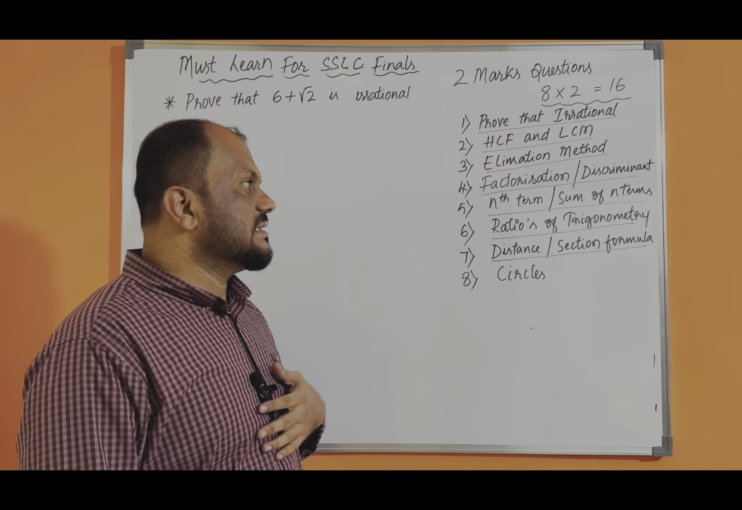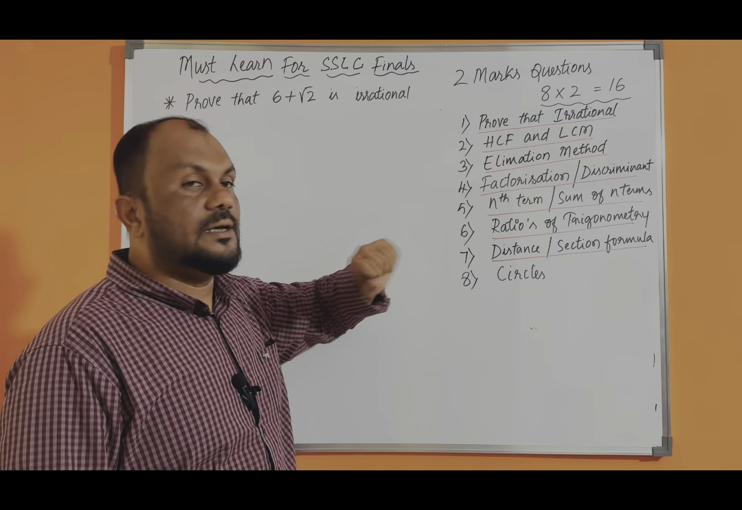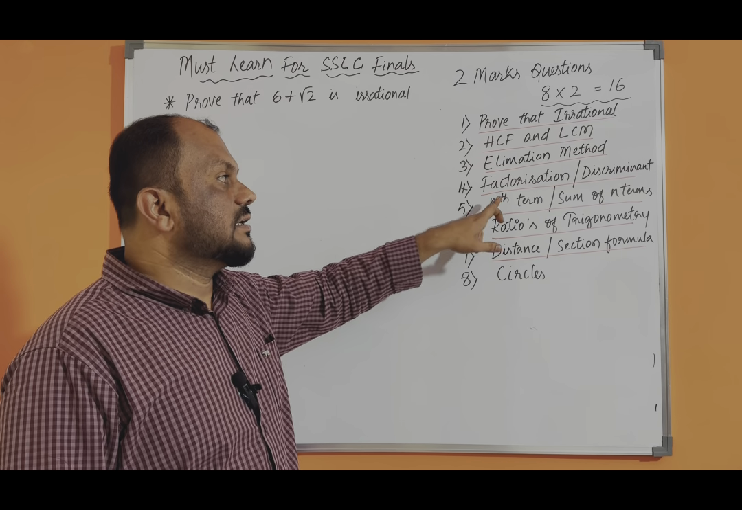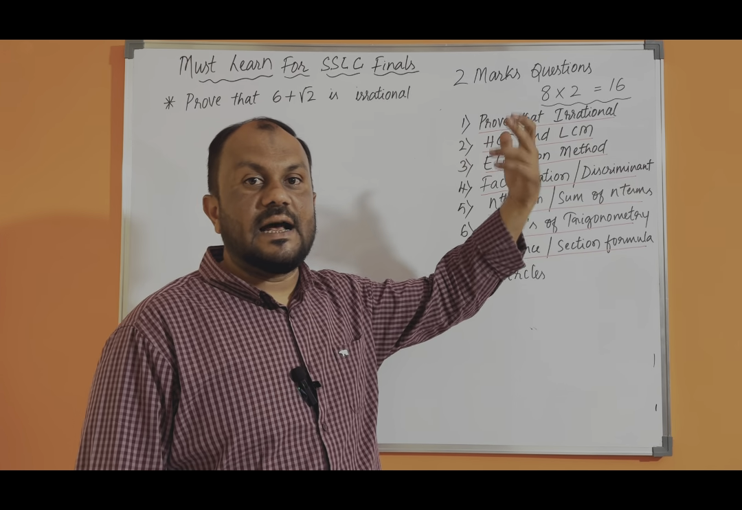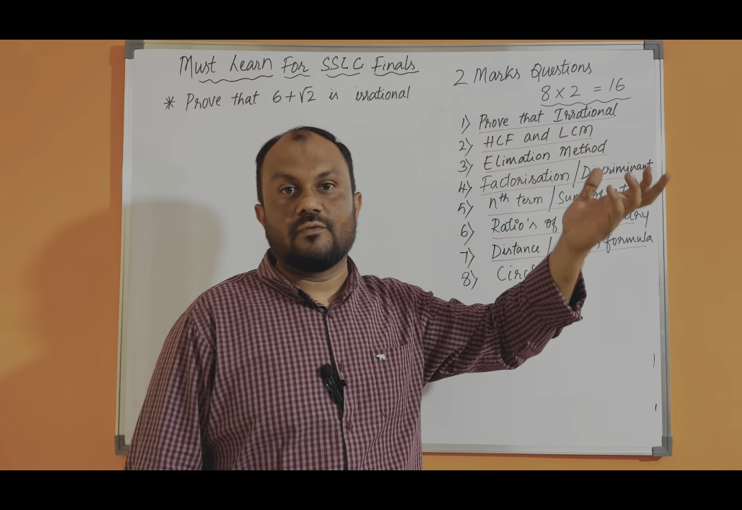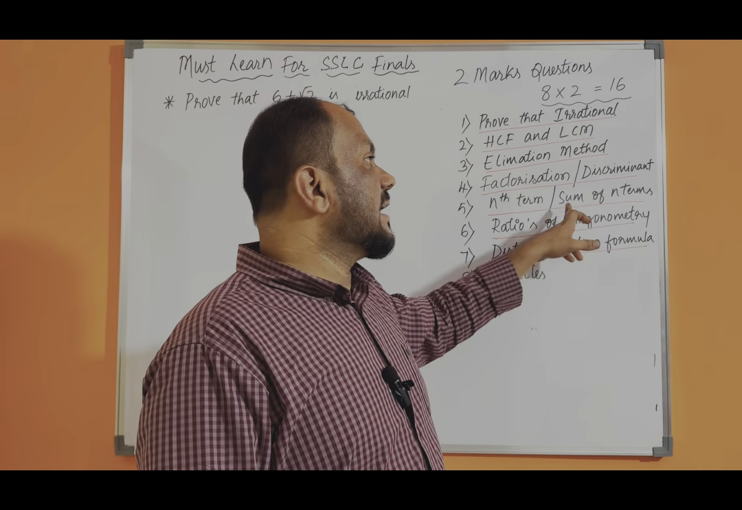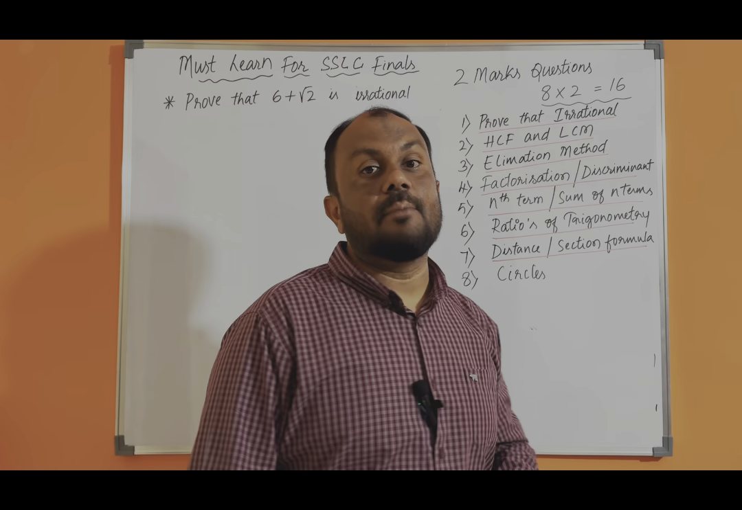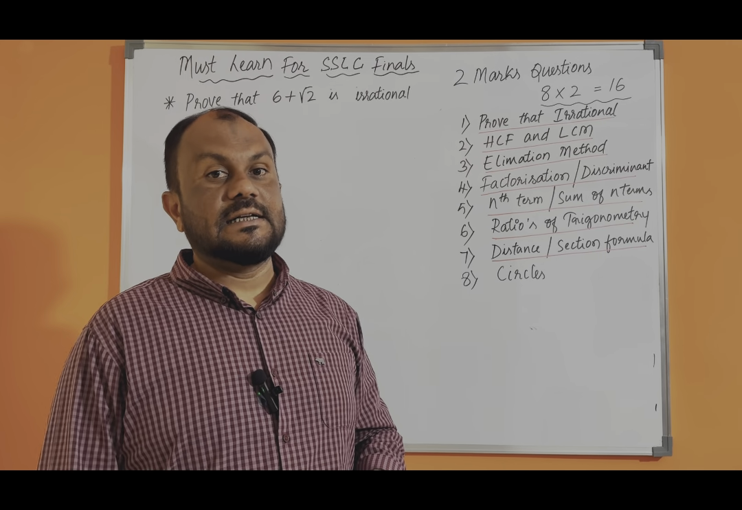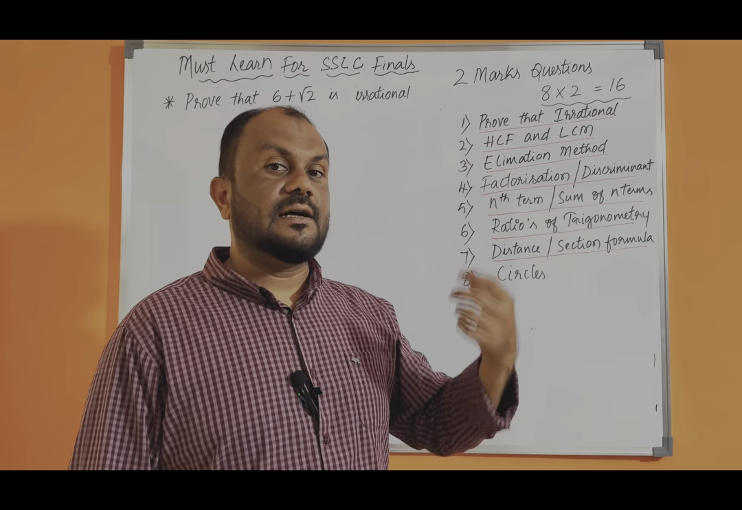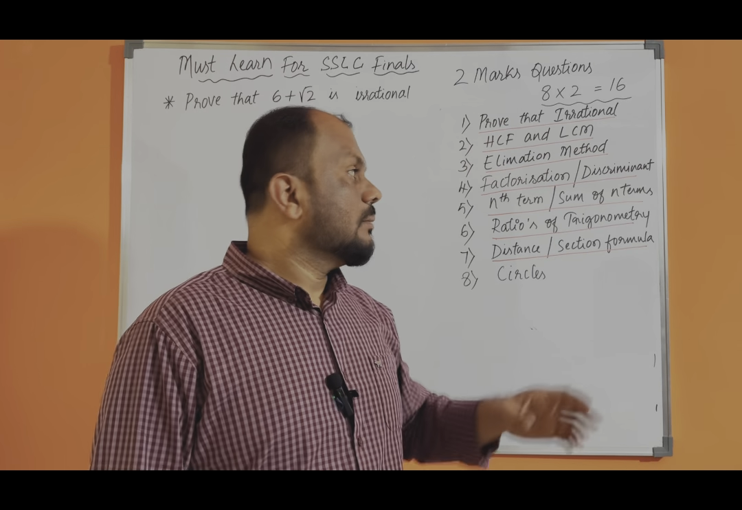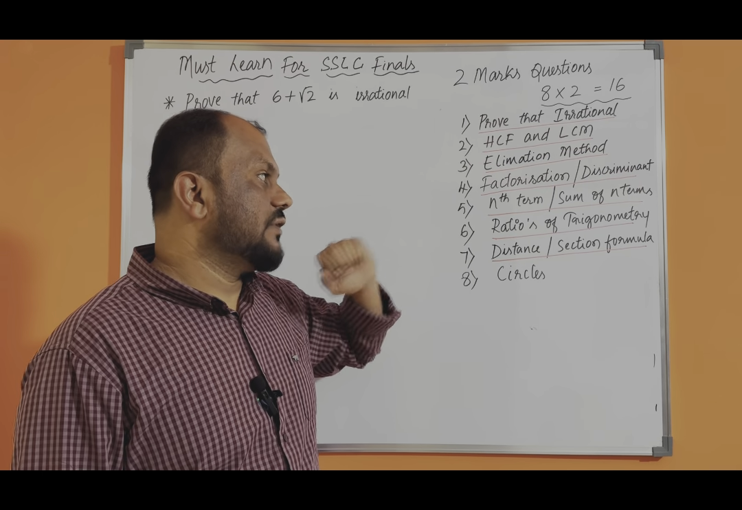After that, there is one more question from arithmetic progression, which is finding the nth term. They may ask you to find the 20th term or 30th term of an AP, or they can ask you to find the sum of n terms, that is, the sum of 20 terms or 10 terms of a given AP by using the formula. So this is the fifth topic.